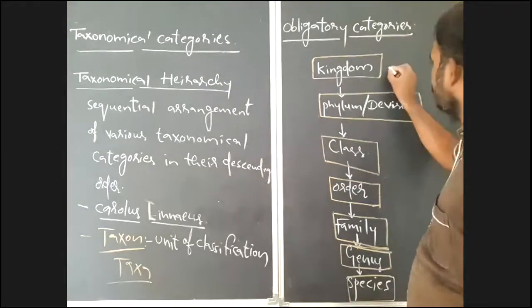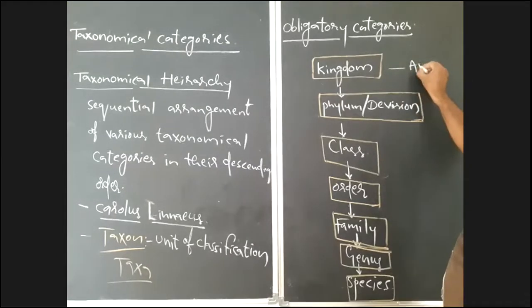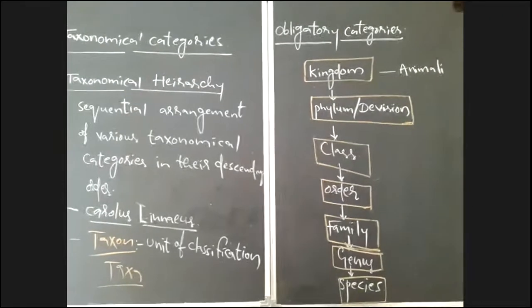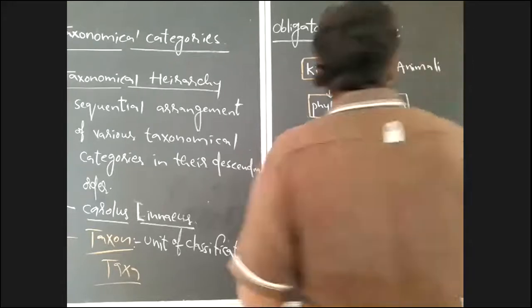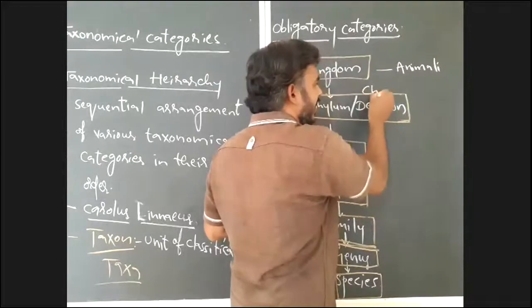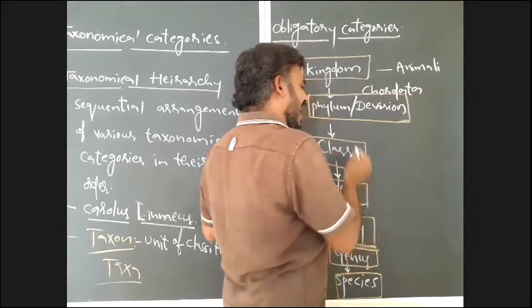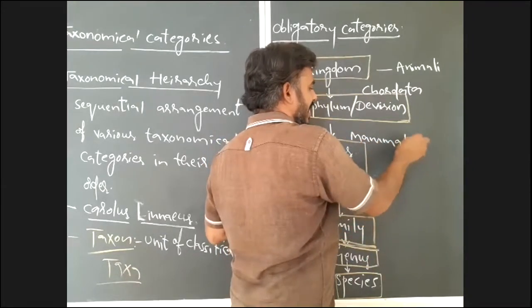Here, with the help of these 7 obligatory categories, how to classify human? Human being belongs to kingdom. Which kingdom? That is Animalia. Human belongs to kingdom Animalia, that you have to remember here. And after that, human belongs to phylum Chordata. Class Mammalia.